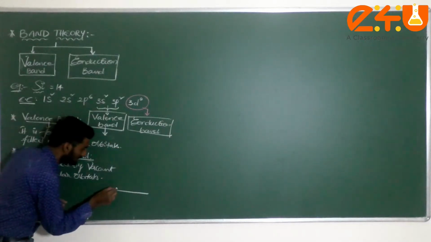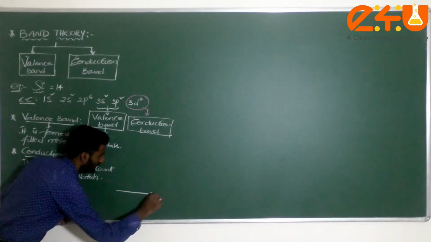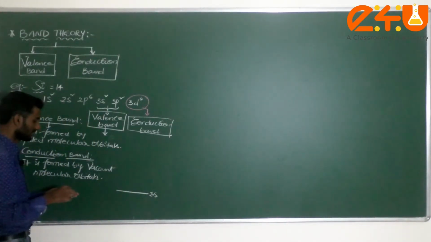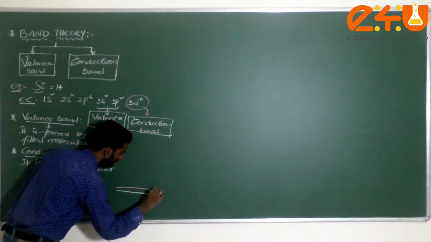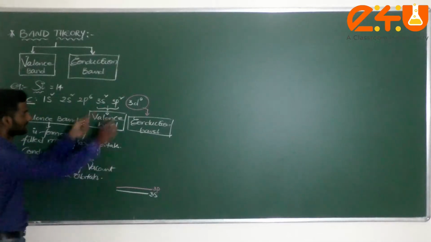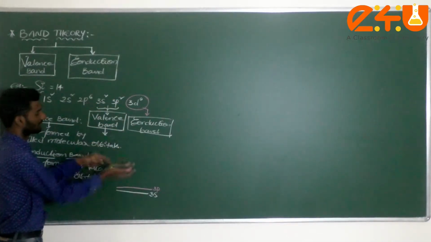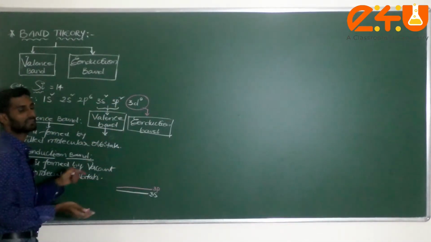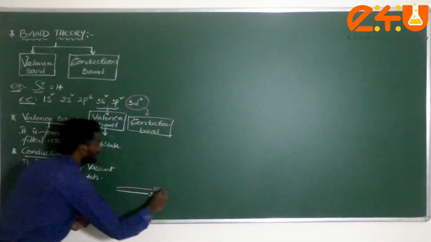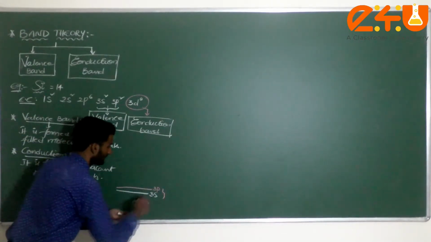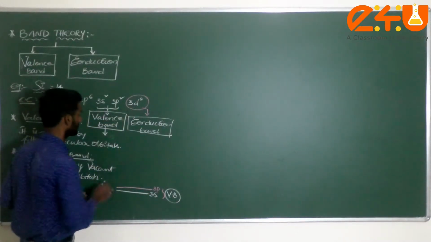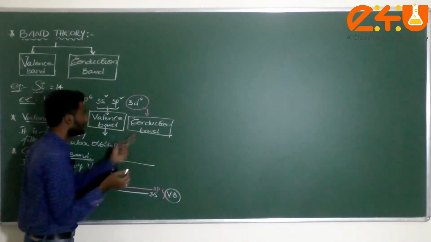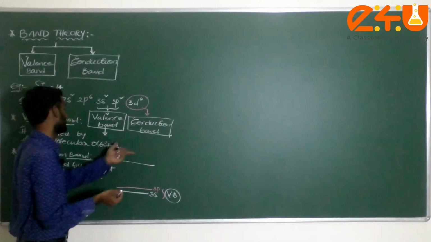This is 3s, and next is the position of 3p. These two molecular orbitals have energy levels very, very close, so they come under the valence band, as already written. In the upper band there are no electrons, it is empty, vacant, so it will settle up.